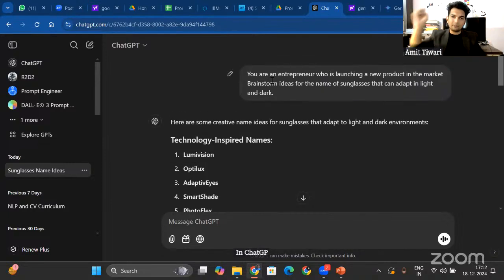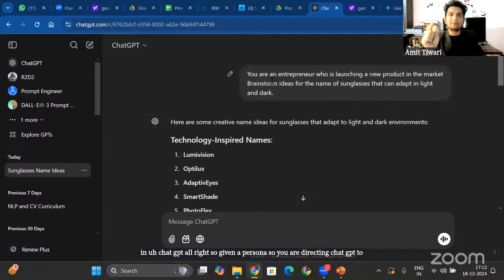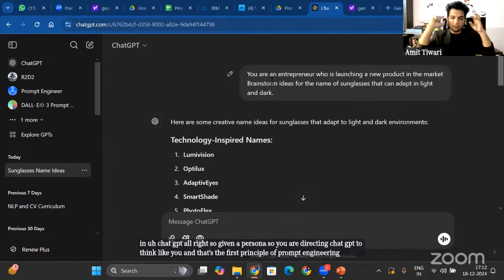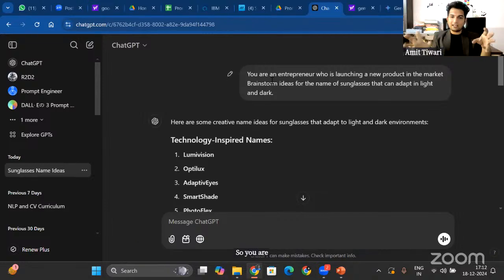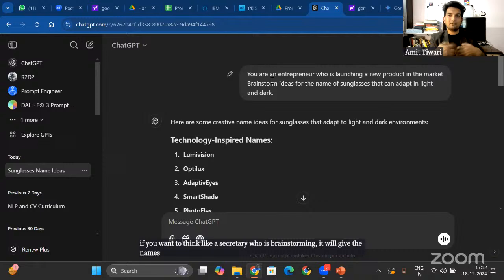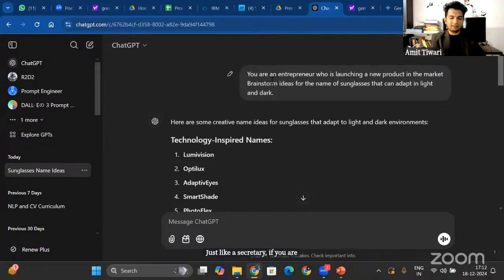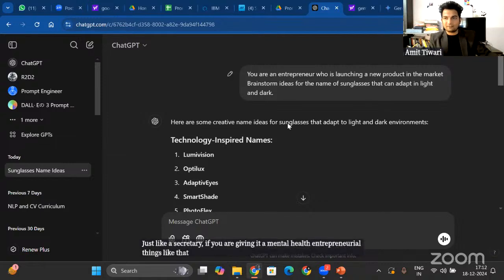All right. So given a persona, here you are directing ChatGPT to think like you, and that's the first principle of prompt engineering. You are making the AI agent think like you. If you want it to think like a secretary who is brainstorming, it will give names just like a secretary. If you give it the mindset of an entrepreneur, it will think like that. You might be getting different results.